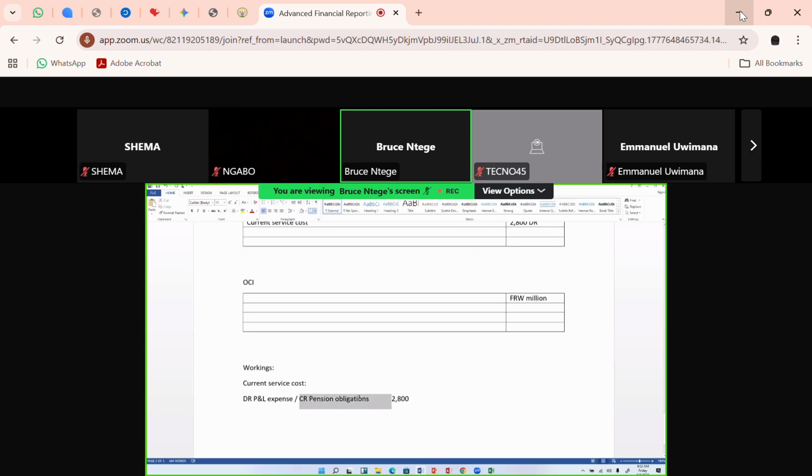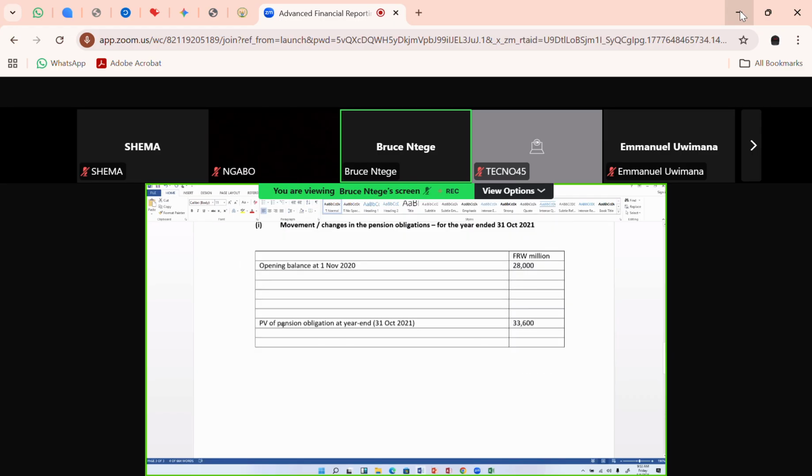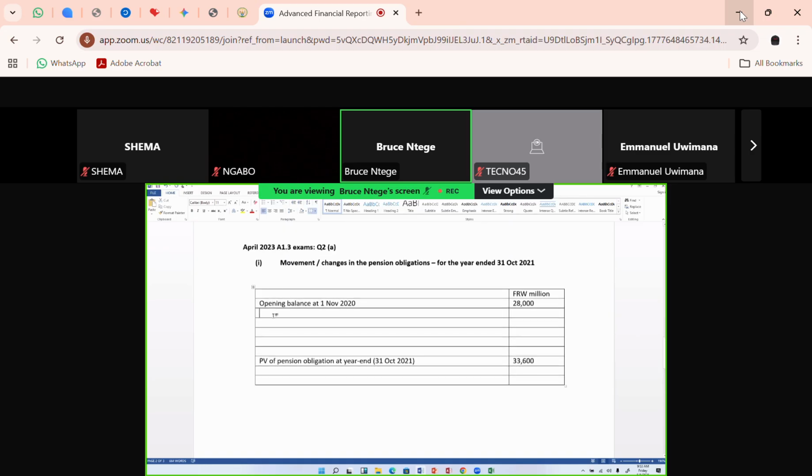So my pension obligations account is part 1 or item 1 here, where I'll come in to say that now a credit is a plus. So an obligation is credited, so it's increased with that credit. So you're putting a plus there so that I have a current service cost. Okay, and that's 2,800. So that is it. So that's the first thing I've seen in the table.